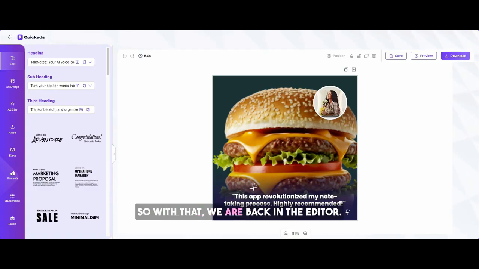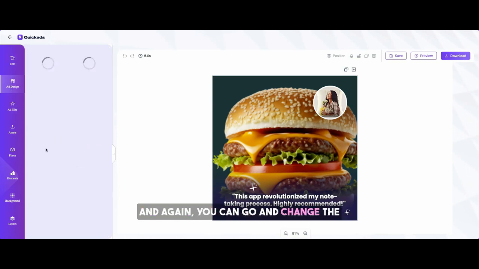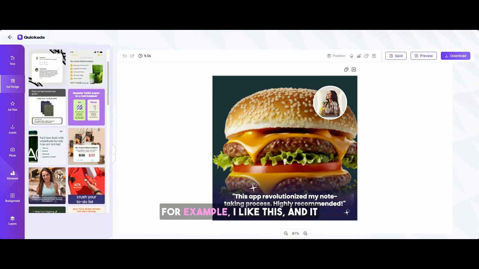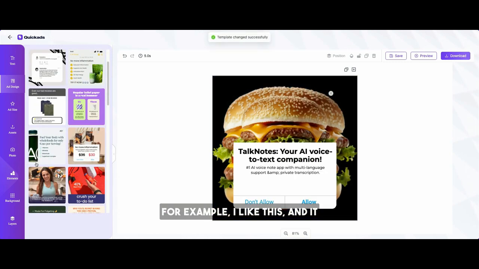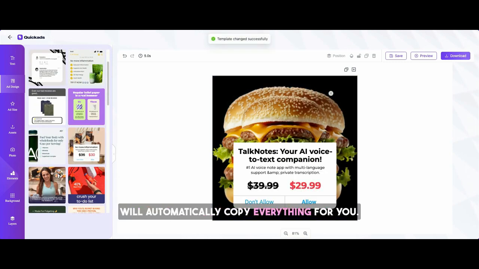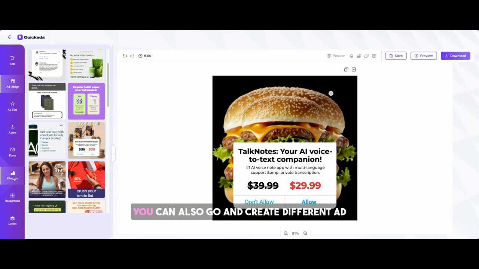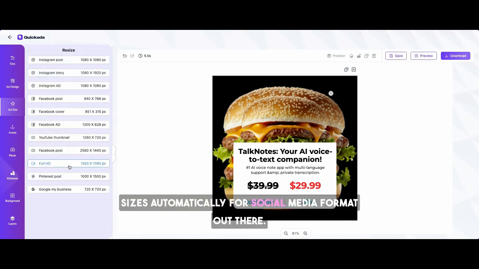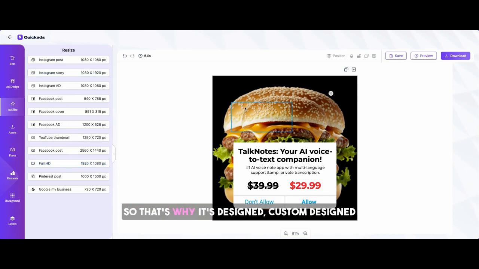So with that, we are back in the editor. As you can see, it has generated ads for you. And again, you can go and change the ad design to any design that you like. For example, I like this. And it will automatically copy everything for you. You can also go and create different ad sizes automatically for social media formats out there. So that's why it's custom designed for social media, especially e-commerce.